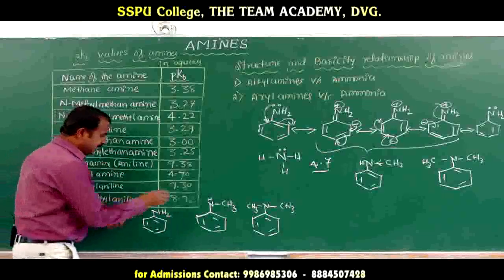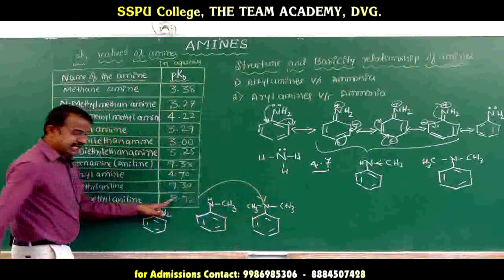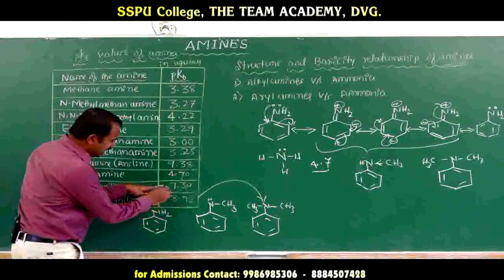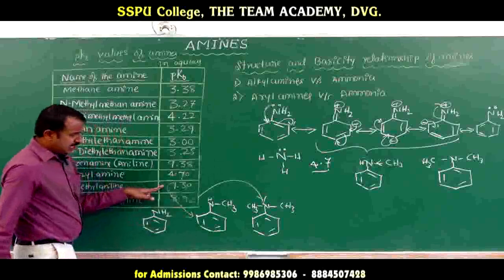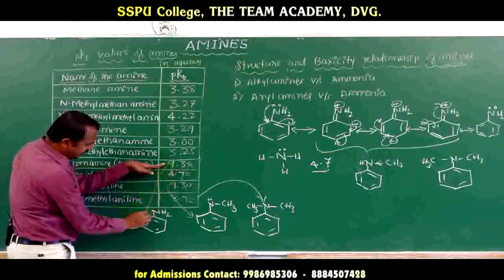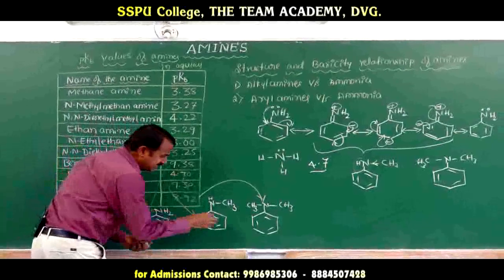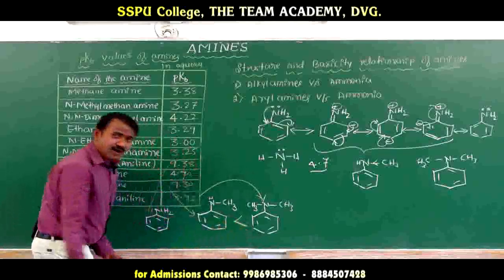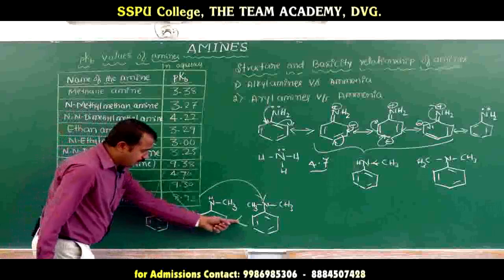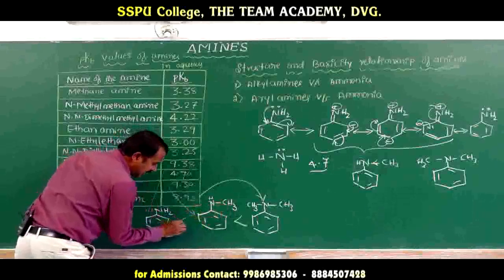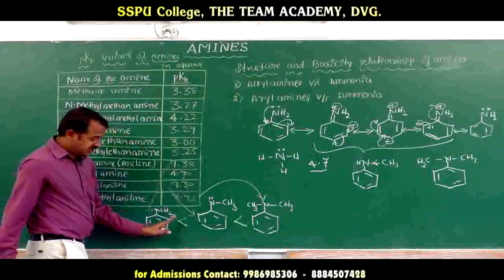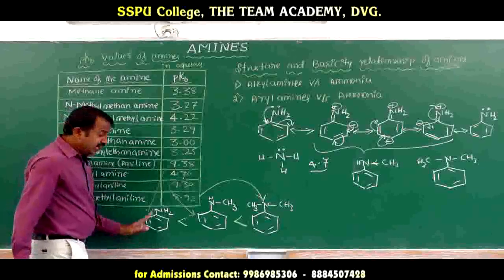This is the pKb value here, 8.98. This is the pKb value here, 9.30. This is the pKb value here, 9.38. For basicity, N,N-dimethyl aniline is more basic than N-methyl aniline, and N-methyl aniline is more basic than aniline. This is the basicity.